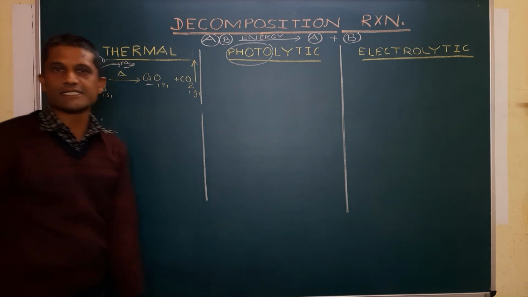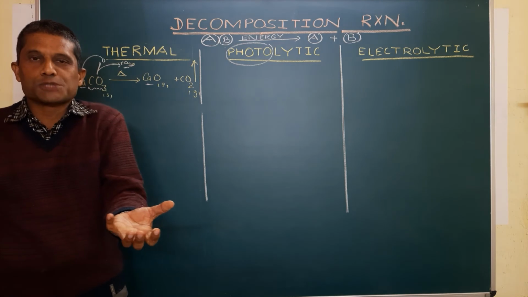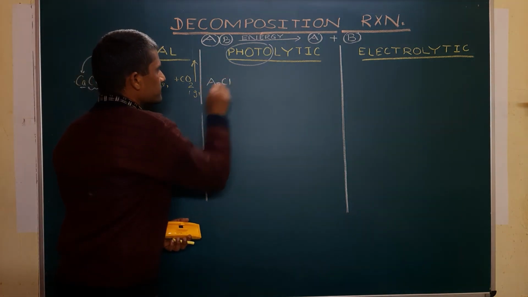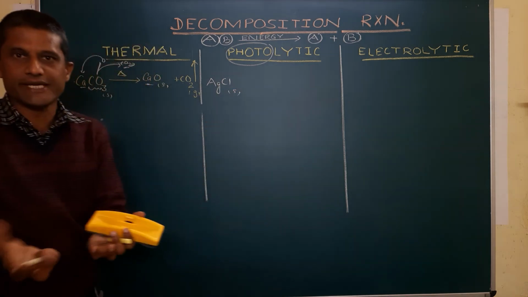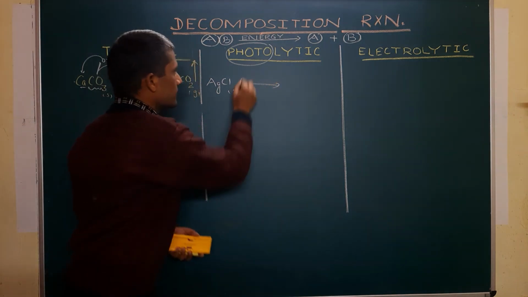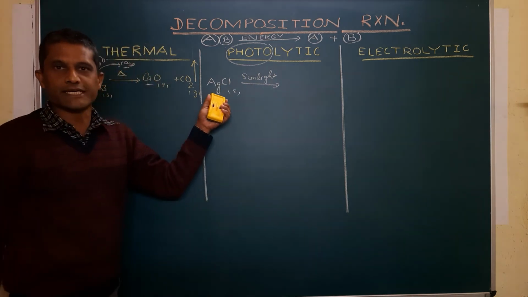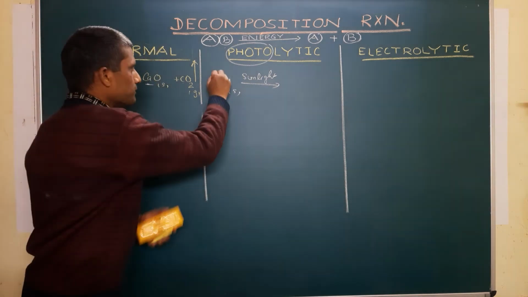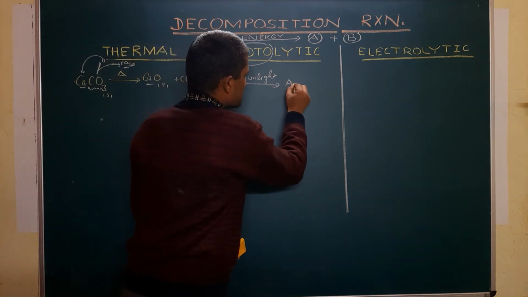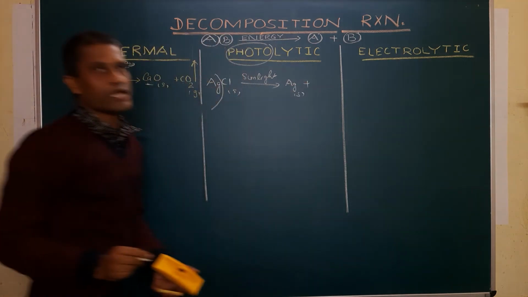Let us take a very simple example: take silver chloride in a china dish and expose it to the sunlight. Here it is silver chloride, AgCl. We have taken it in a china dish and put it in bright sunlight. So what's going to happen here? This sunlight is a source of energy. This sunlight will bring about the decomposition of silver chloride. It will break up to give you silver, grayish white colored, in solid state, and chlorine gas.